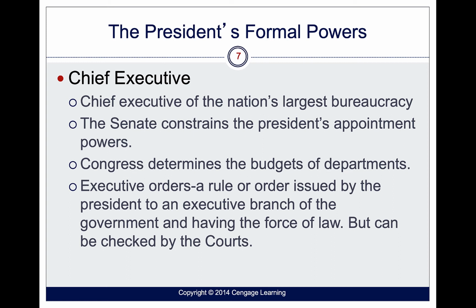Congress is going to be the one that determines the budget of the departments, but as part of the formal powers, the president also has the power to issue what are called executive orders. And executive orders are a rule or an order issued by the president to the executive branch that has the same force of law, and they give a directive to the bureaucracy to carry out some type of action. Now, remember, these orders can be checked by the courts. So the federal court system can check presidential executive orders.